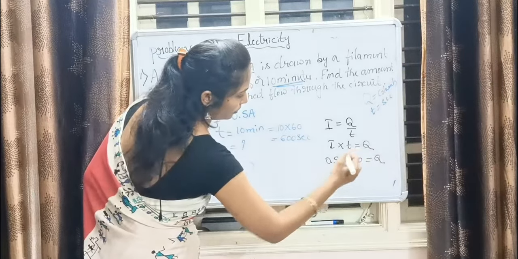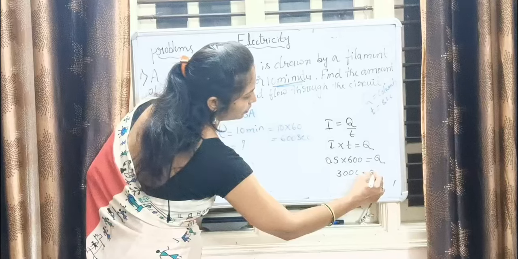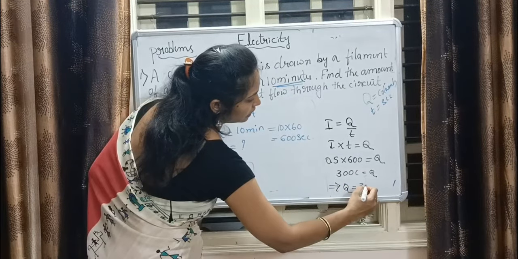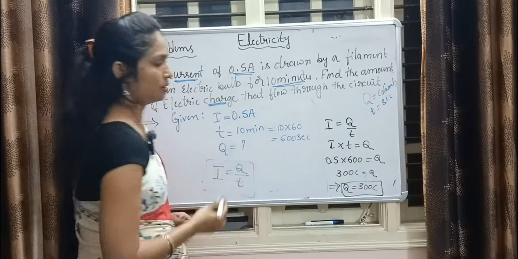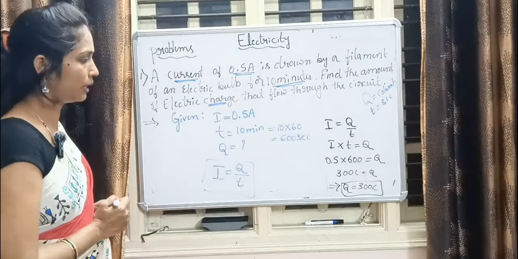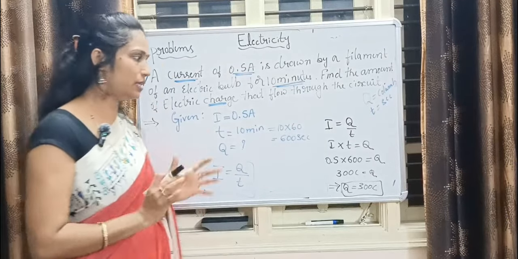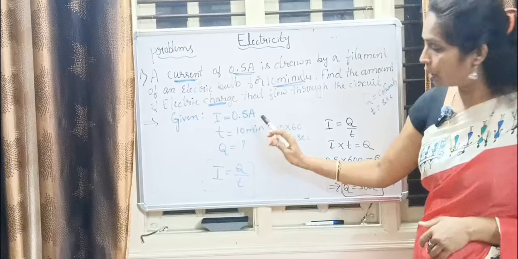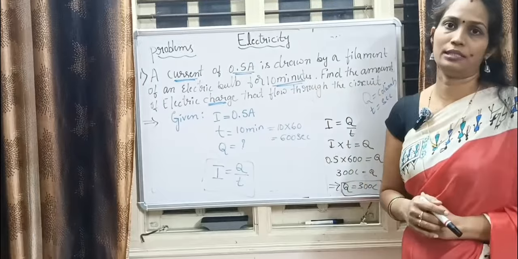That is equal to Q. What is the answer? 300 coulomb. So Q is equal to 300 coulomb. Just cross multiply and you will get the answer. This is a very easy problem. Only one thing you have to remember: you have to convert minutes into seconds.